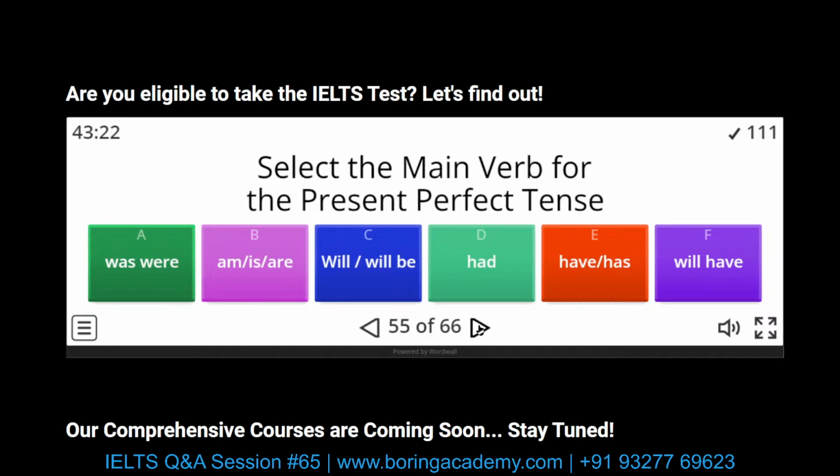Select the main verb for the present perfect tense. Hold on. Select the main verbs for the present perfect tense. So it has to be have and has.